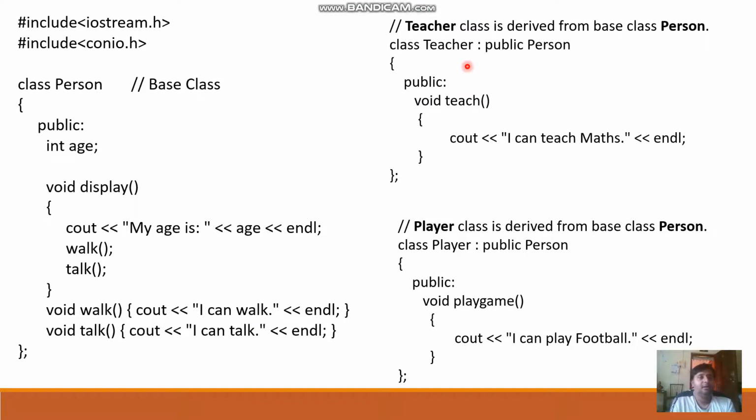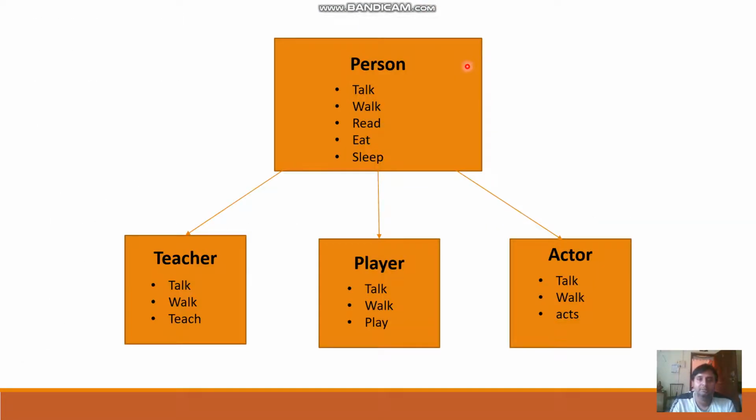Now here is our program which is based on this previous diagram. Here we are going to create one class, person, and that person class has some functions, and we are going to derive new classes from that person. As we discussed, this is our base class and these are our derived classes. So single inheritance is there because we have only a single base class for every derived class.